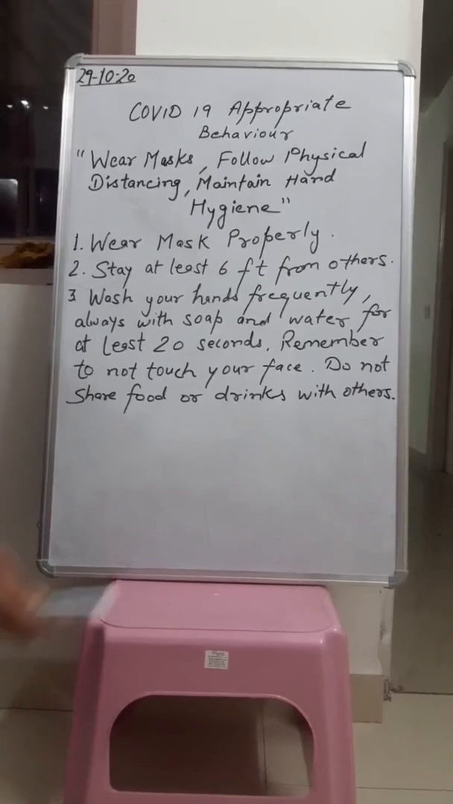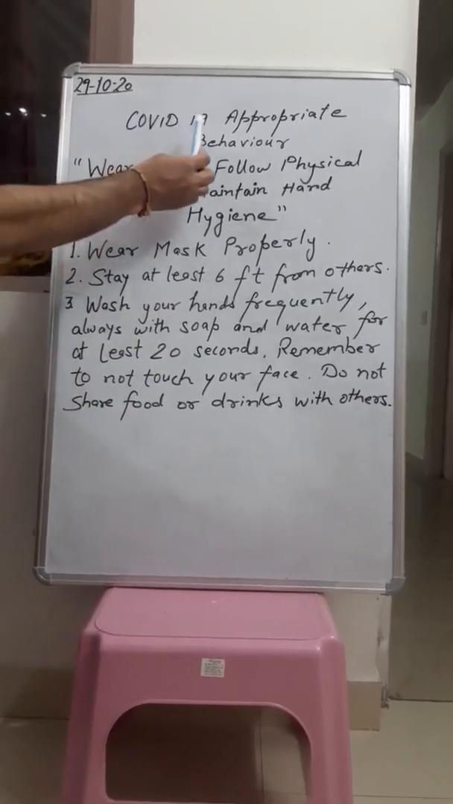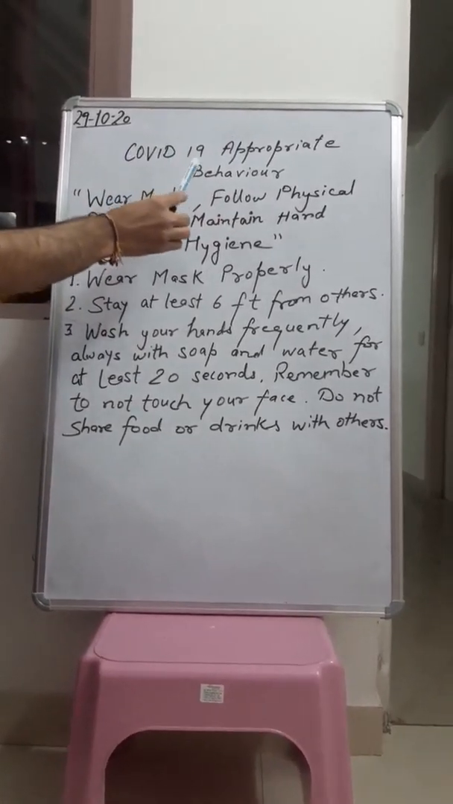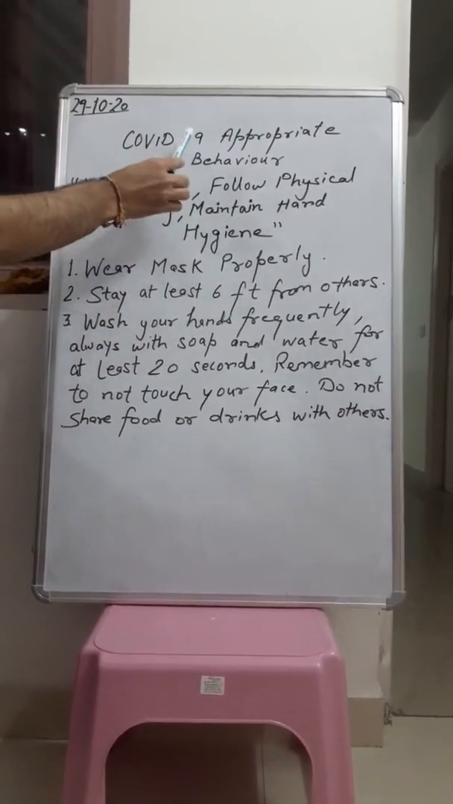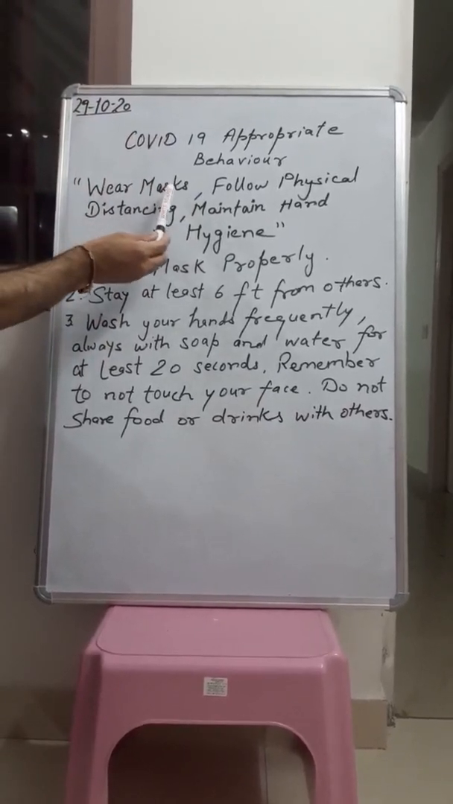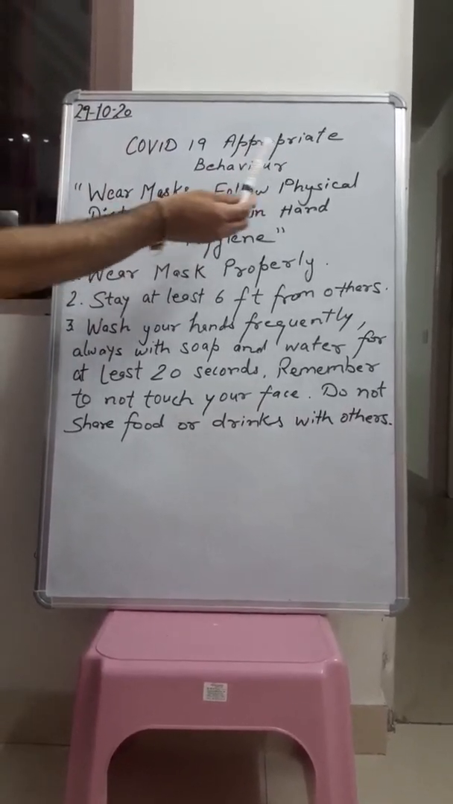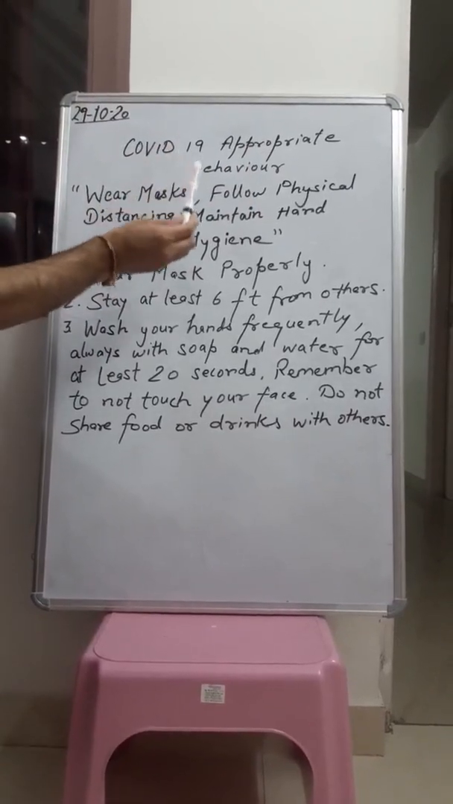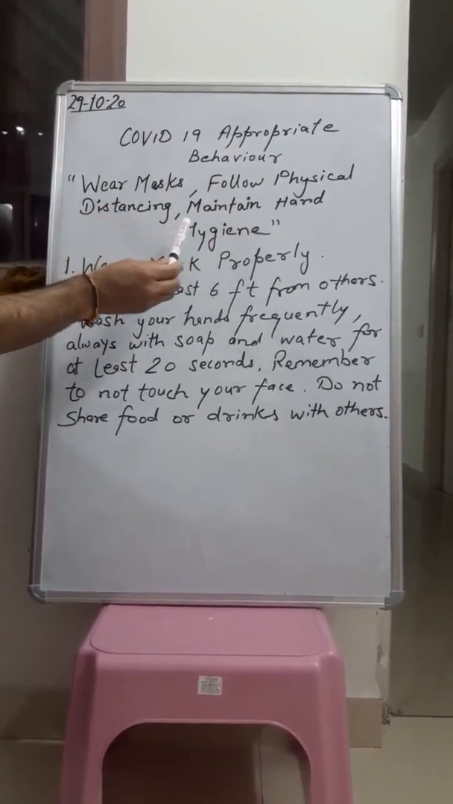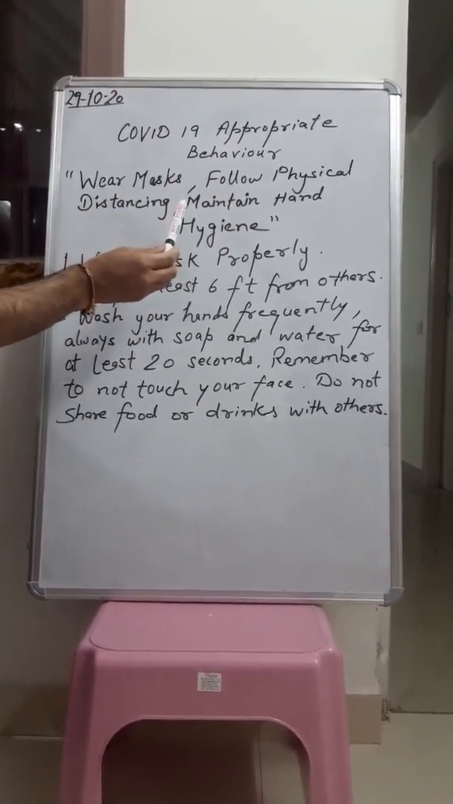So students, here are some COVID-19 appropriate behaviors. Here there are some instructions regarding COVID-19. The instructions are: wear masks, follow physical distancing, maintain hand hygiene. You have to follow all of these instructions.